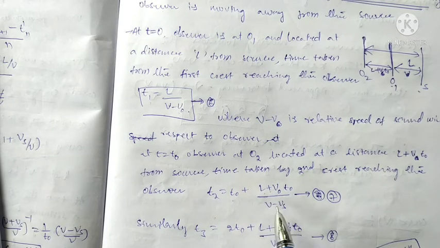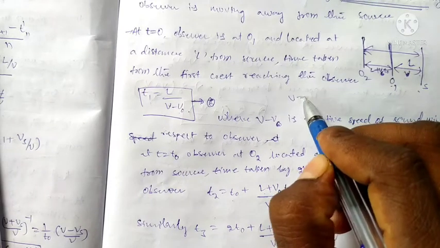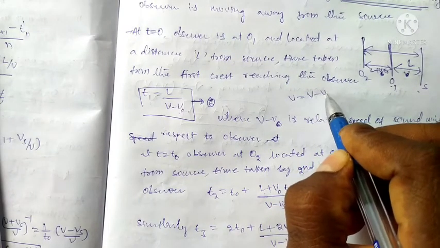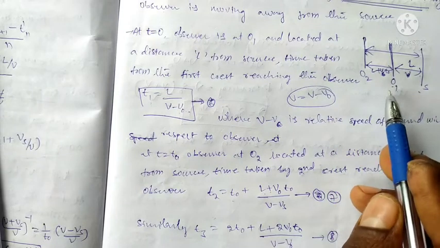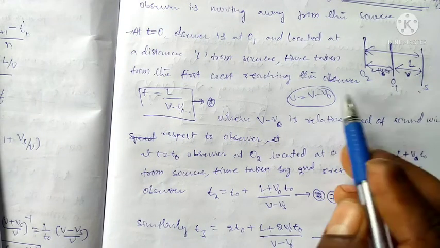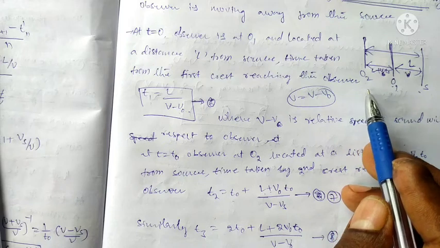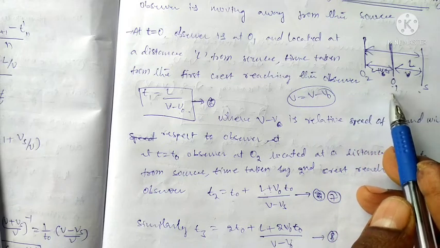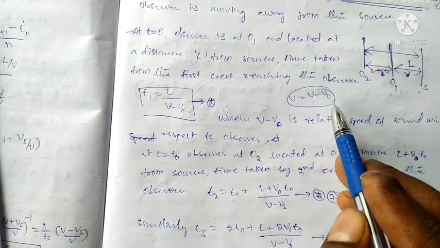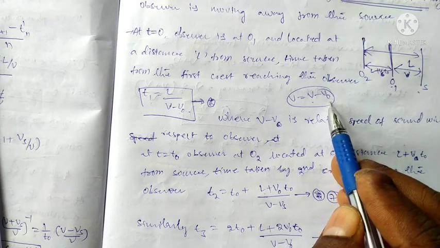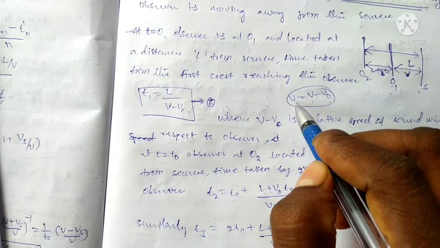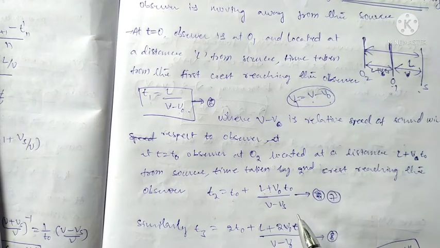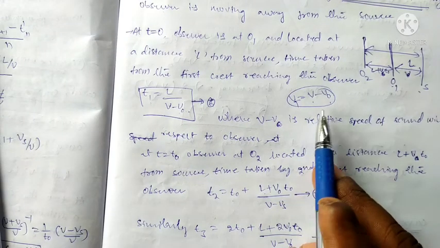Here actually v is equal to v minus v naught, because with respect to the observer the sound is moving away from the source. That means velocity of the sound minus velocity of the observer. That is the final total velocity.